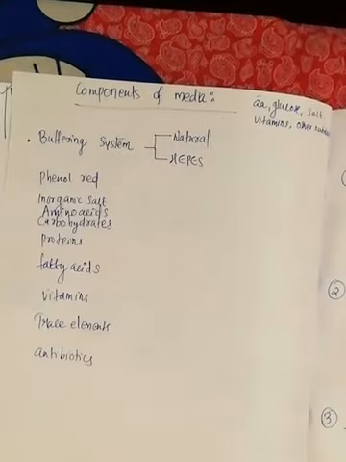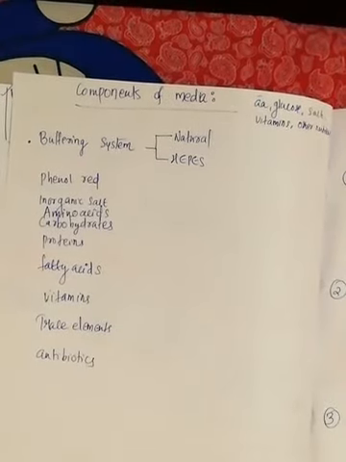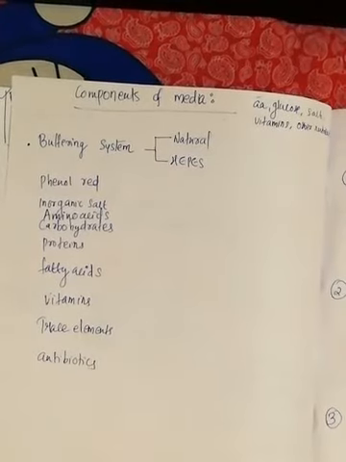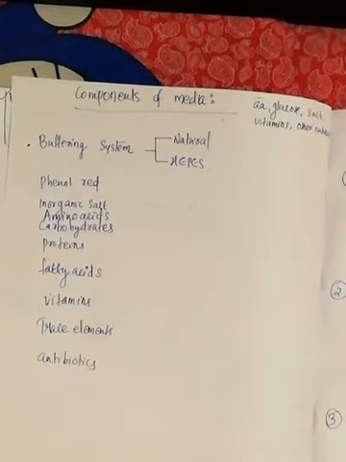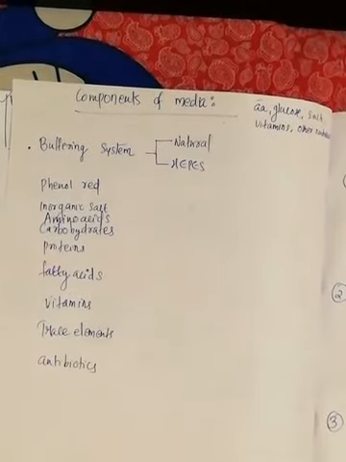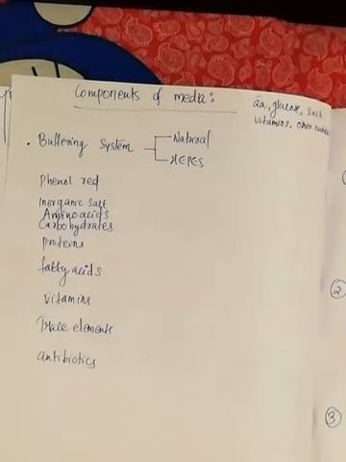When you are using a HEPES buffer, you need not worry about the pH maintenance, because the HEPES buffer will maintain the pH. What is HEPES? Hydroxyethyl piperazine ethane sulfonic acid. It maintains the pH range 7.2 to 7.4. The drawback of the HEPES buffer is that it is very, very expensive.